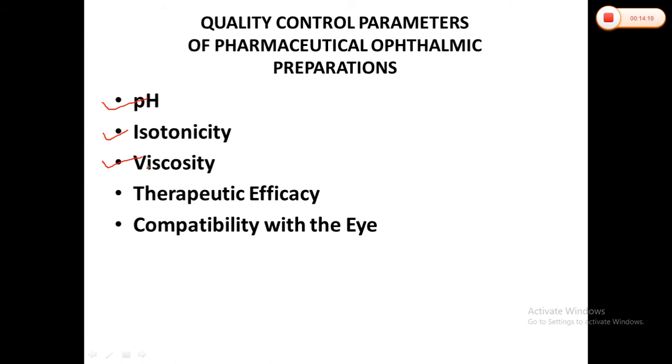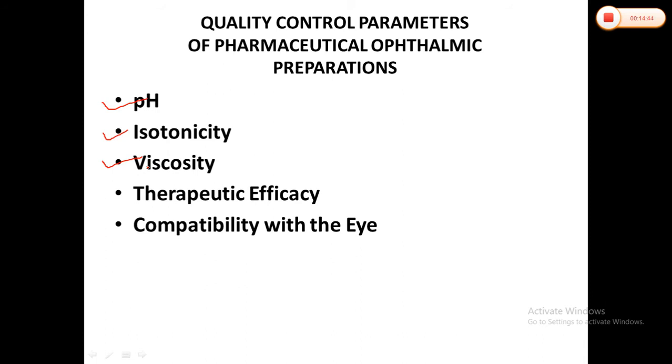So we get higher bioavailability, and for that purpose viscosity is very important in ophthalmic preparations, because with solutions as well as suspension formulations, once you instill them, they may ooze out or drain out from the corner of the eye. To avoid that, proper viscosity must be there.